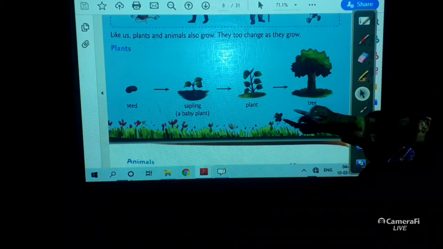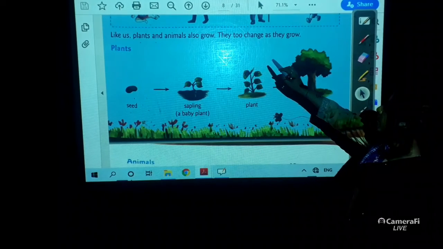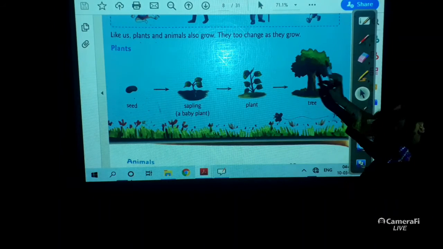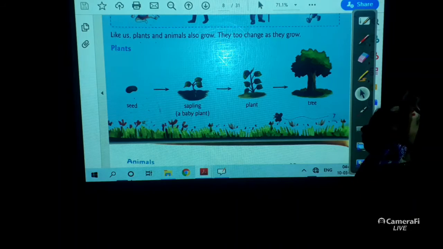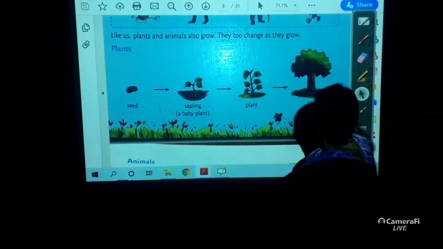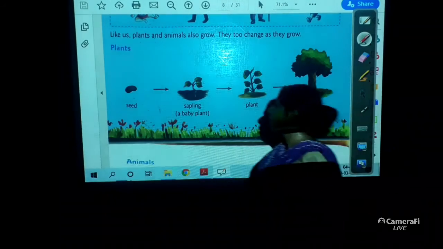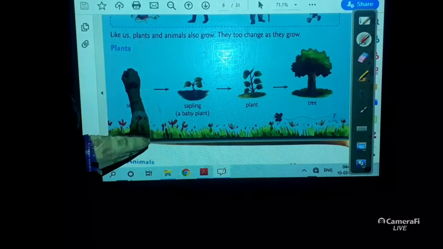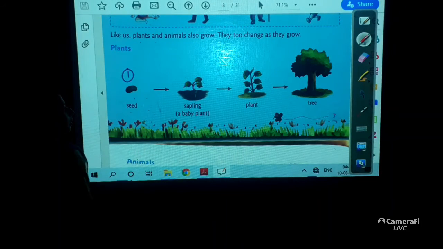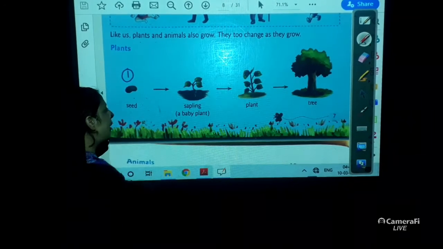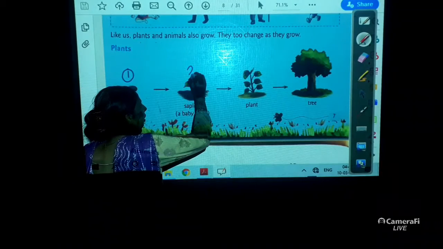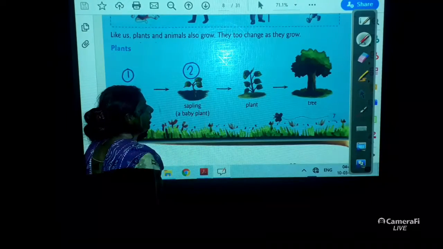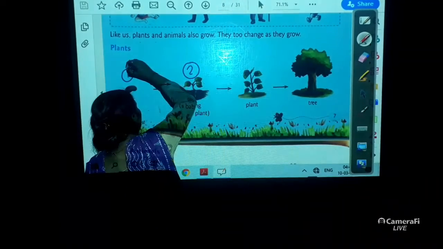Now, it is written, like us, plants and animals also grow. They too change as they grow. So, it is the first stage. First stage is what? First stage is seed. From seed, sapling or baby plant comes out. Now it is stage 2.